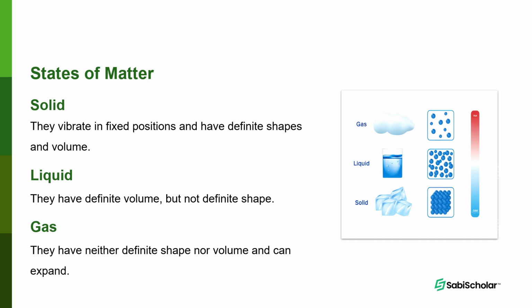The next, gas. They have neither definite shape nor volume and can expand. What do I mean by this? They don't have any definite shape. The particles of gases are very far apart, so no definite shape, no definite volume. They can expand. They can fill a whole room, just a little gas, and they can be compressed also. Gases move very fast, randomly on a straight line, colliding with each other and the wall of the container. This movement, we call it random motion.